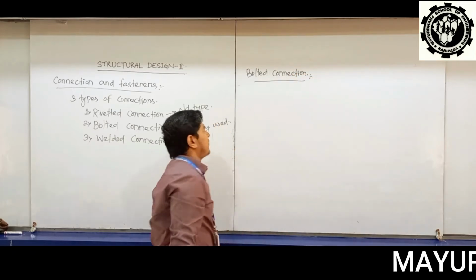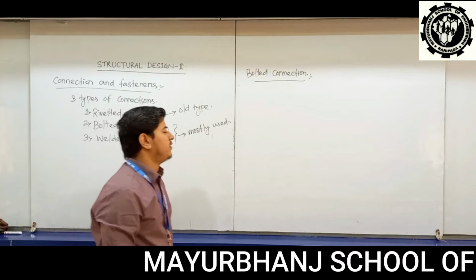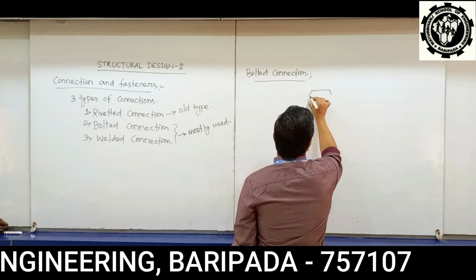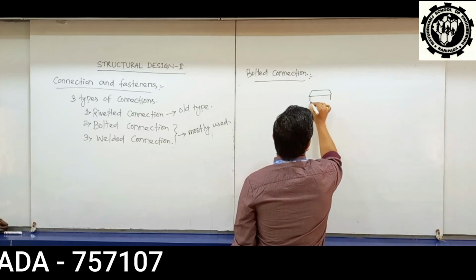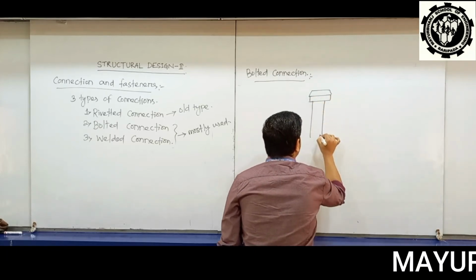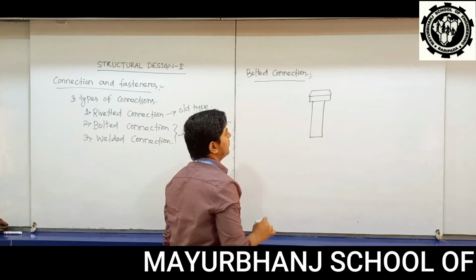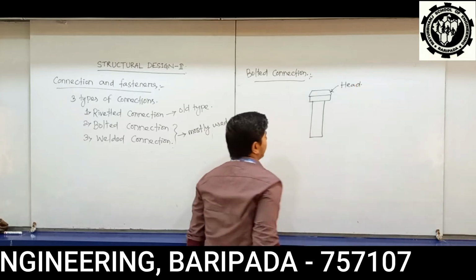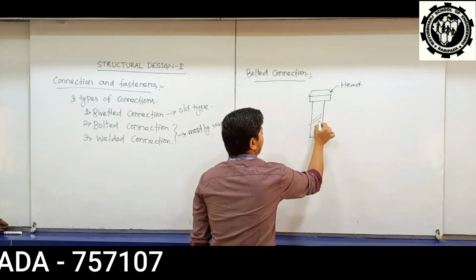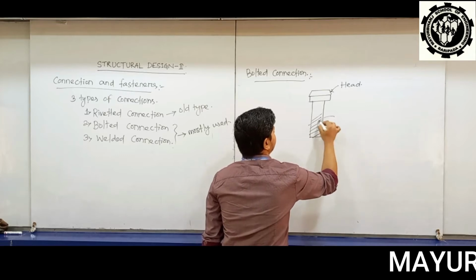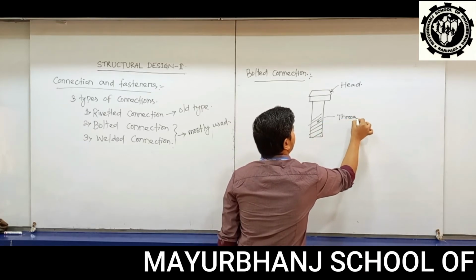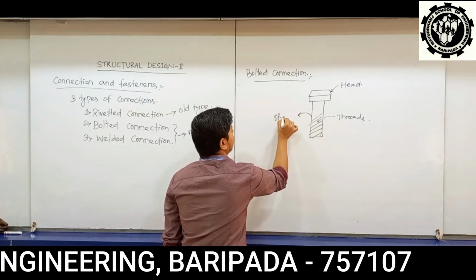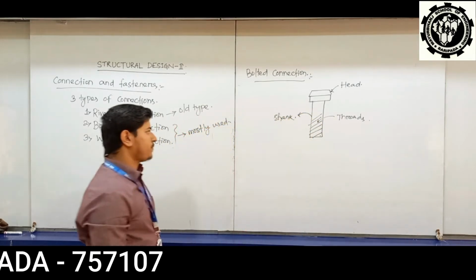Then what is bolted connection? What do you mean by a bolt? Okay. Bolt, as you have seen before, this is a type of bolt. This is called the head of the bolt. Okay, and these are the threads. And this lower part of bolt is known as shank. Okay.